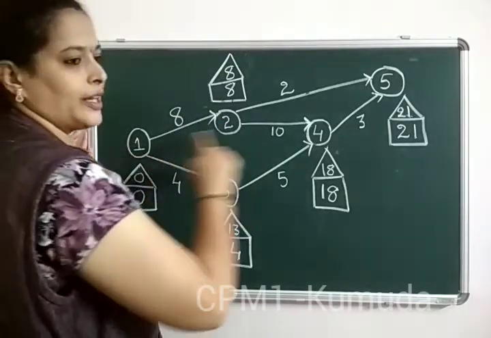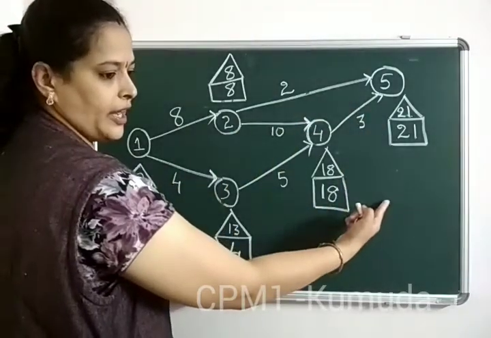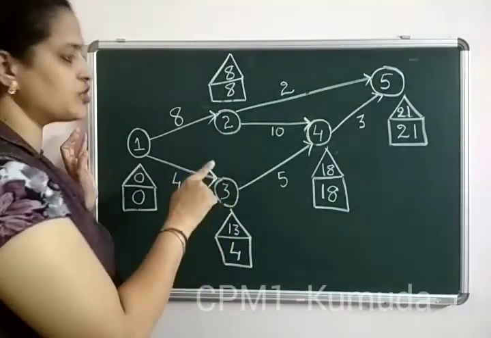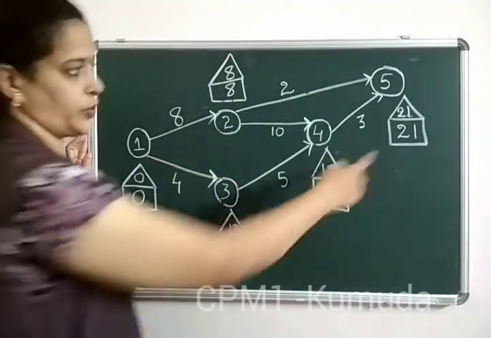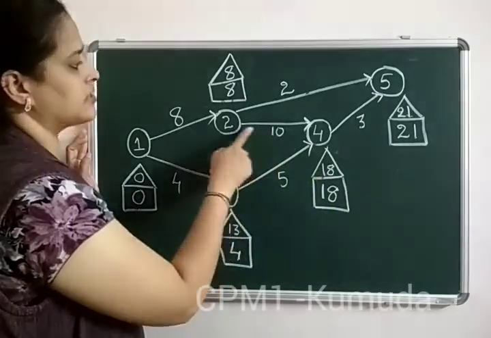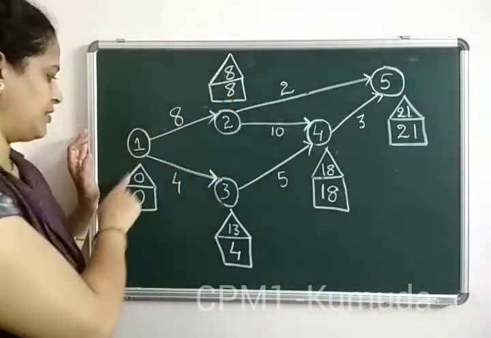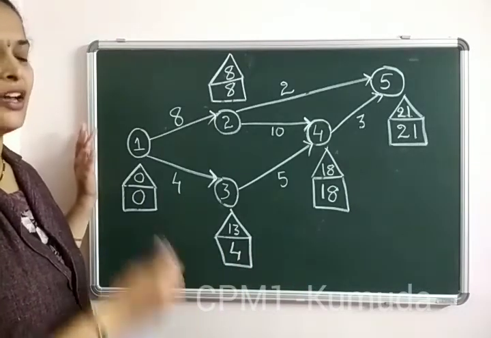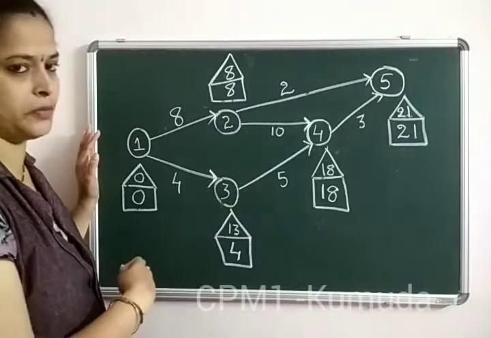So when you are tracing back from left to right, find the highest, repeat the highest. When we are coming back, we subtract and always choose the least for the triangle. So 21 minus 3 is 18. 18 minus 5 is 13. 18 minus 10 gives us 8. 8 minus 8 gives us 0. So this actually completes constructing the network, that is, finding it using the forward pass and backward pass concept.